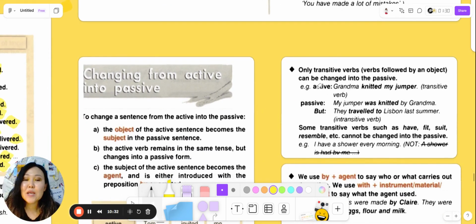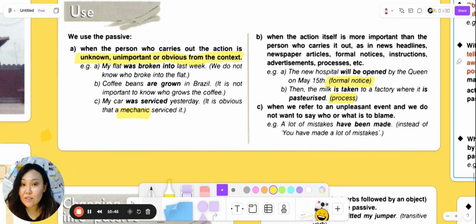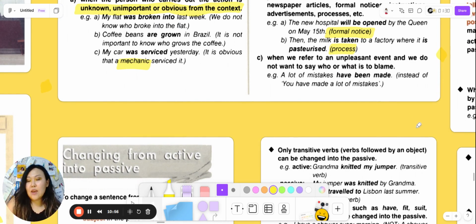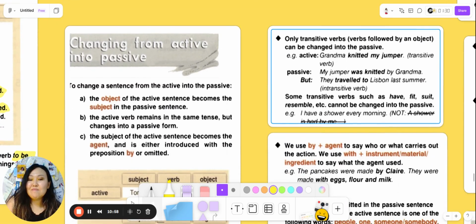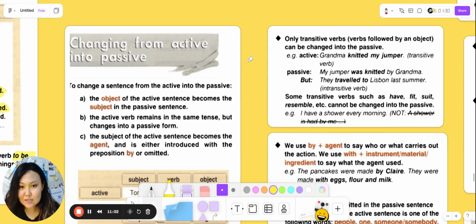So, again, we use the passive voice if the person who carried out the action is unknown, unimportant, or obvious. Next one, when the action is more important than the person who did this action, and when we refer to some unpleasant events and we don't want to say who did this. Then let's talk about changing from active into passive.